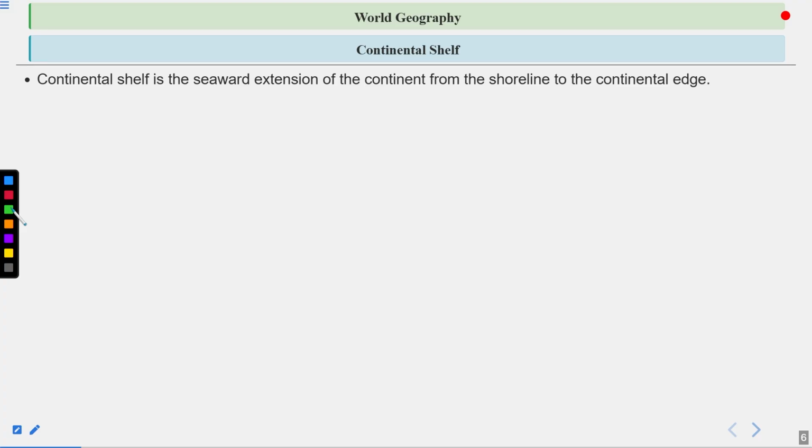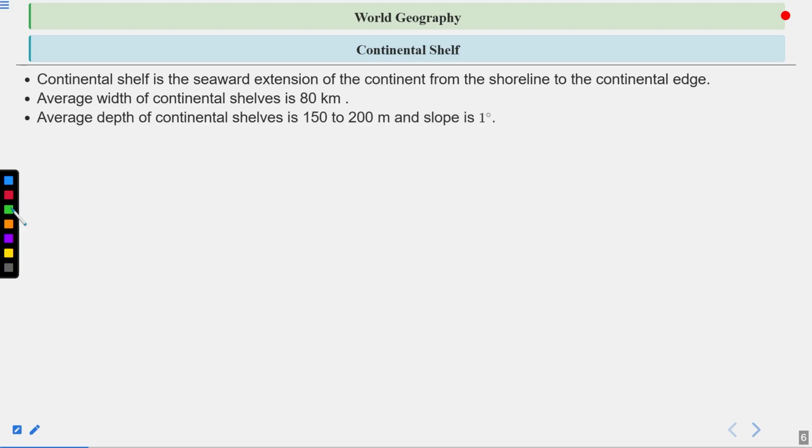After that, the next major relief is the continental slope, which has more inclination with respect to the continental shelf. Average width of continental shelves is 80 kilometers. Average depth is 150 to 200 meters, and slope is 1 degree, as I was saying.